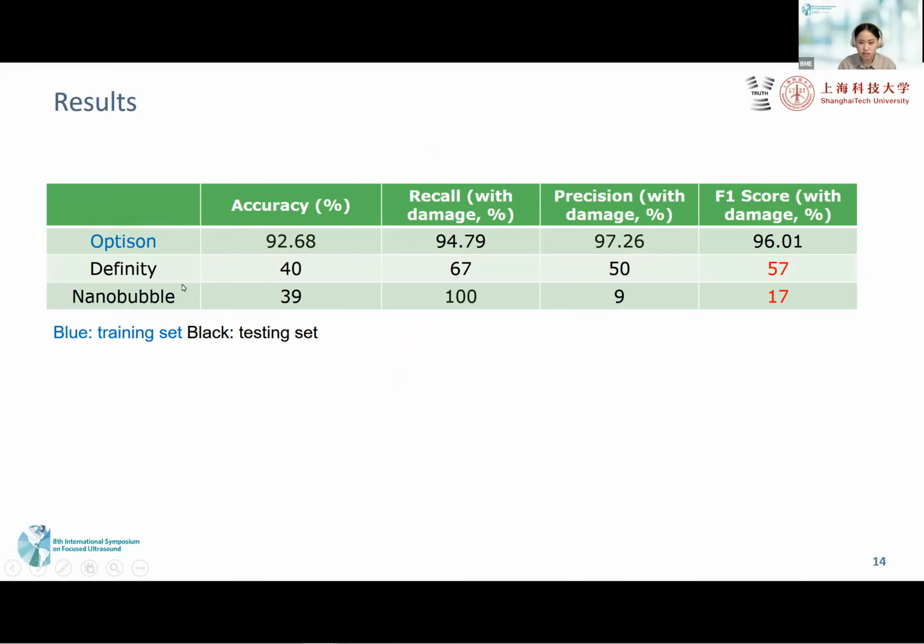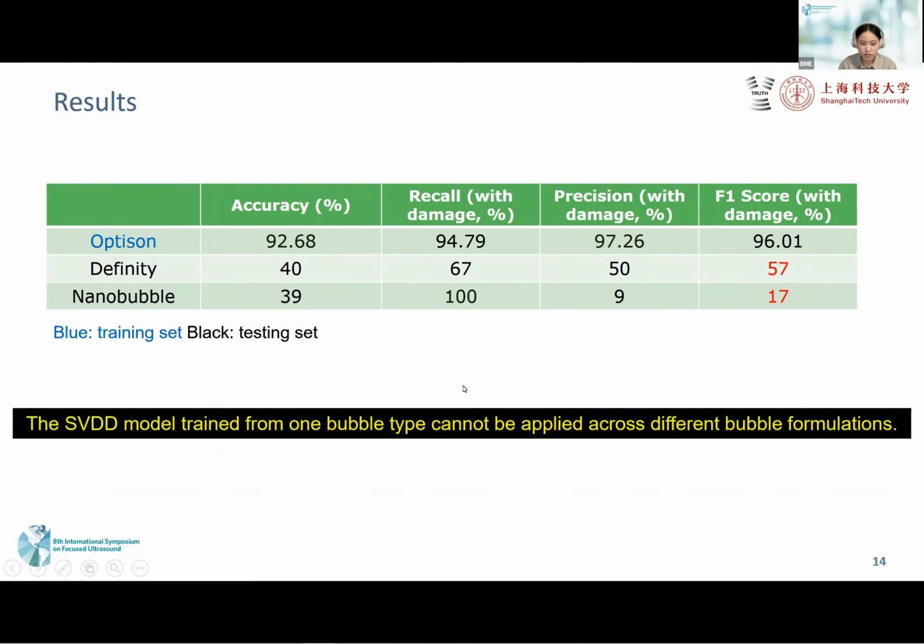Here are the findings in this table. Based on the F1 score we obtained, we discovered that while the SVDD model trained using Optison as the training set can discriminate the hemorrhage data in Optison, it performs poorly on Definity and nanobubbles. So we conclude that the SVDD model trained from one bubble type cannot be applied across different bubble formulations.